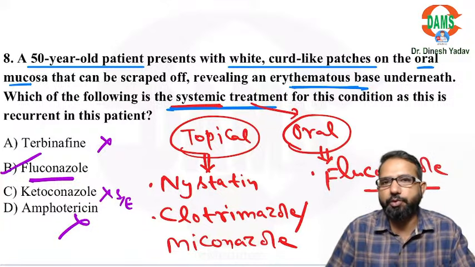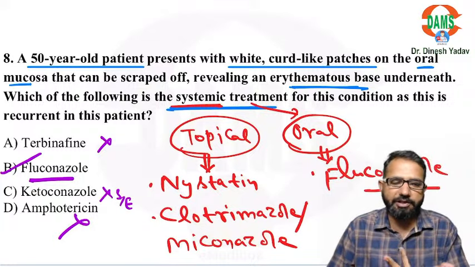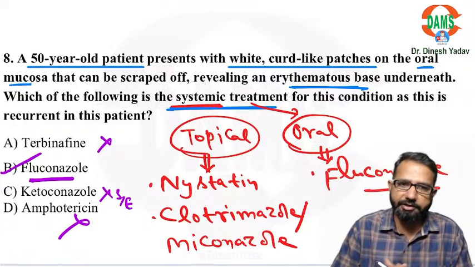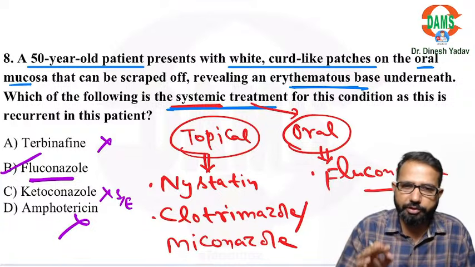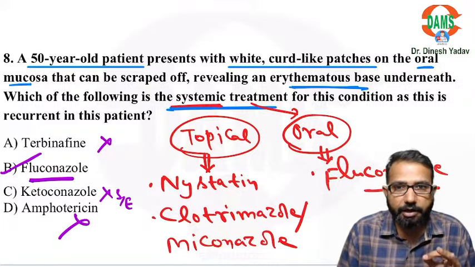candidiasis as well as cryptococcus, which is seen in the brain. So in these fungi we use the fluconazole, especially if the immunity is low, there will be fungal infection. This fluconazole is the wonderful drug for this. If fluconazole is not effective, then we use the itraconazole.